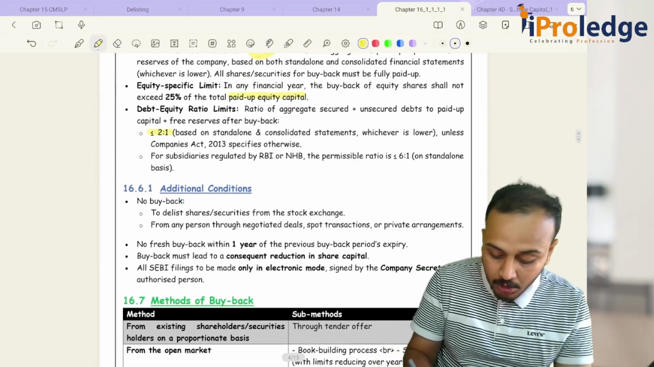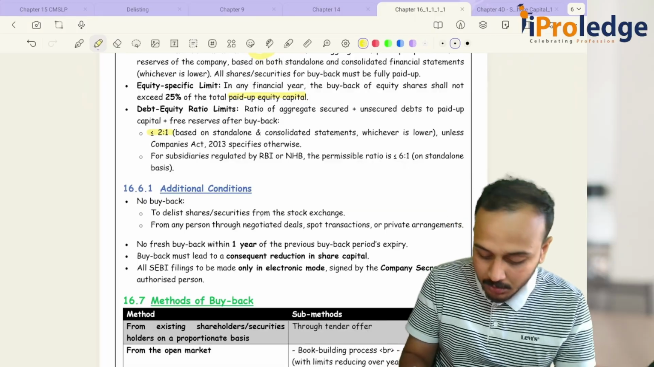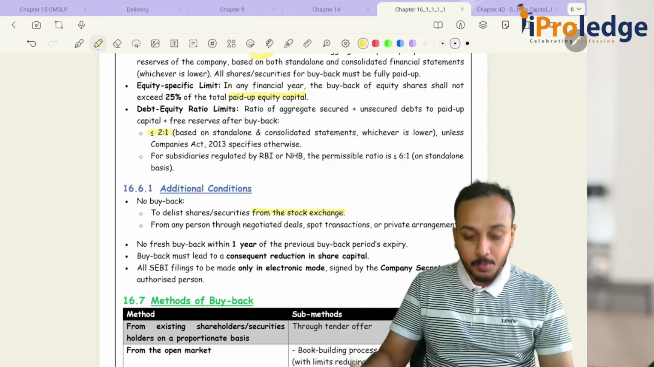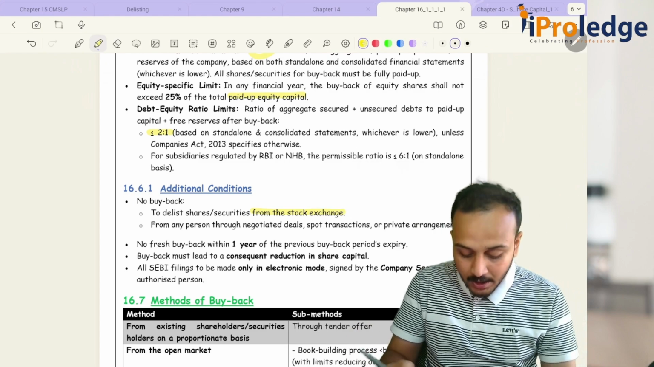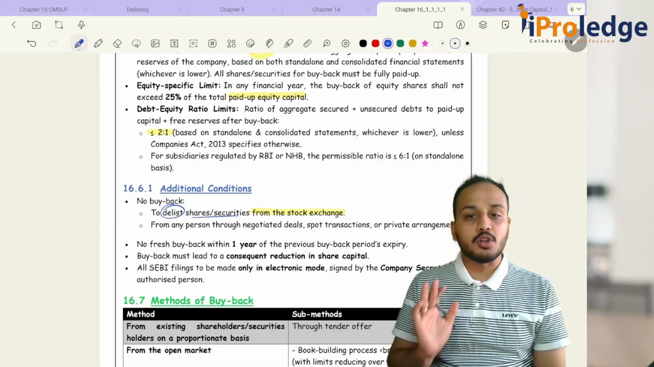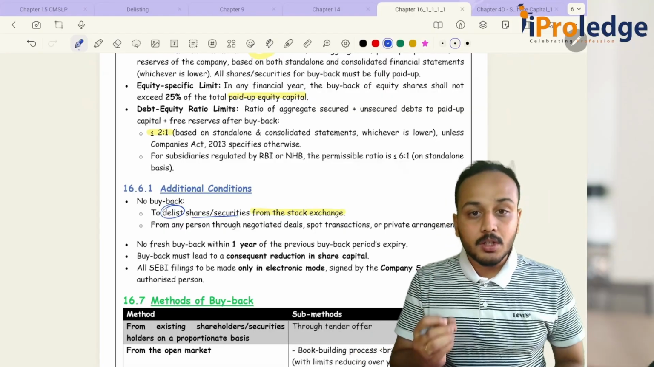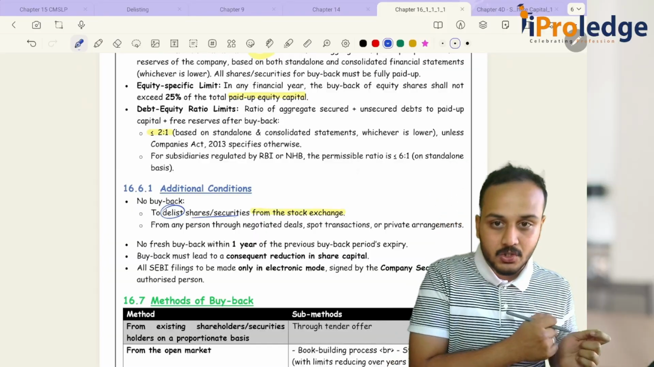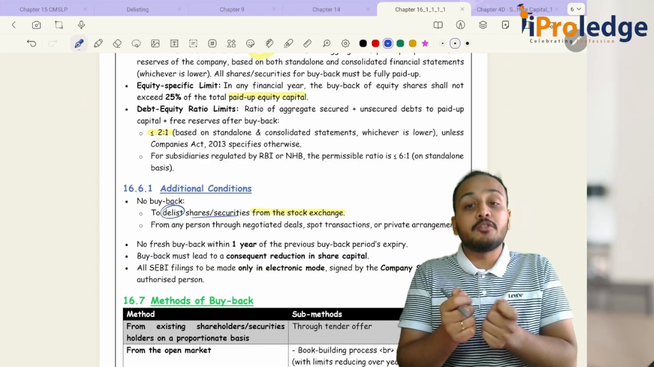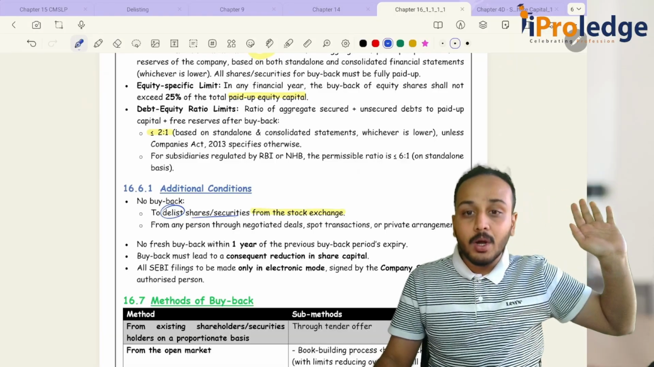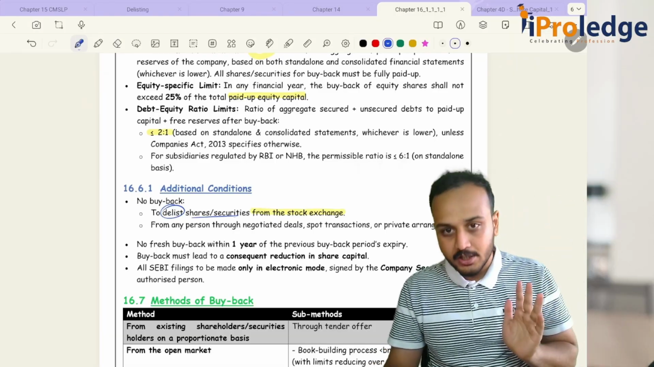No buyback to delist its shares or securities from the stock exchange. No buyback should be done to delist its shares or securities from the stock exchange. Okay. The objective of your buyback should not be delisting. If your objective of your buyback is to delist your securities, then go and comply with your delisting regulations.